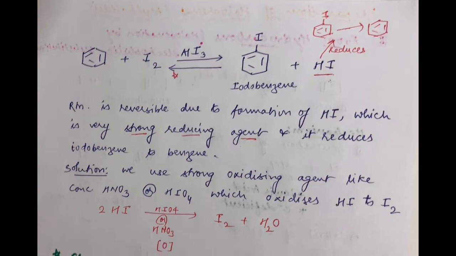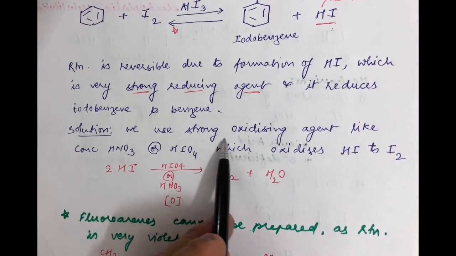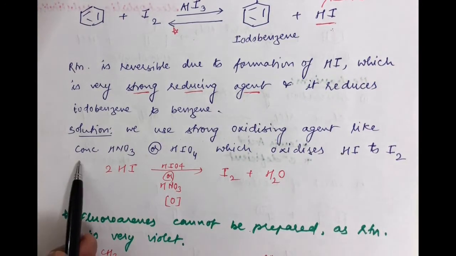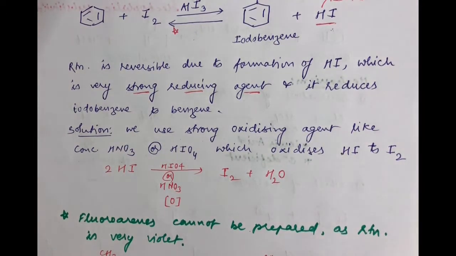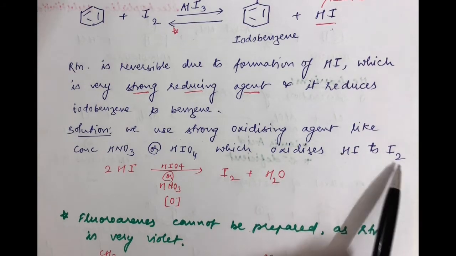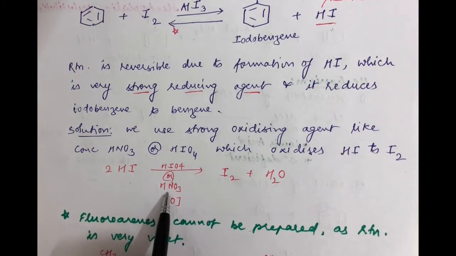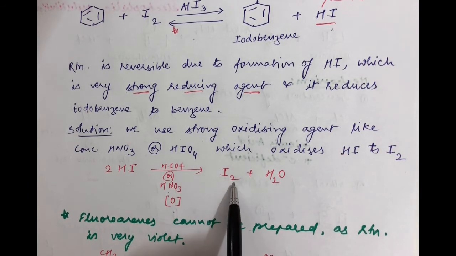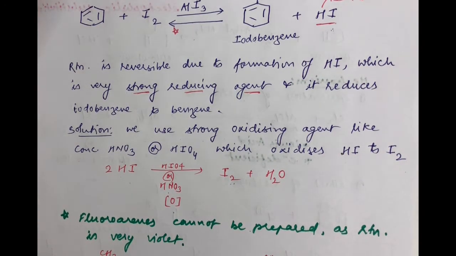We definitely have to find one, and the solution is to use a strong oxidizing agent like concentrated HNO3 or HIO4, which oxidizes HI to I2. That is, you take 2HI and react it with concentrated HNO3, and HI undergoes oxidation to I2 and water.